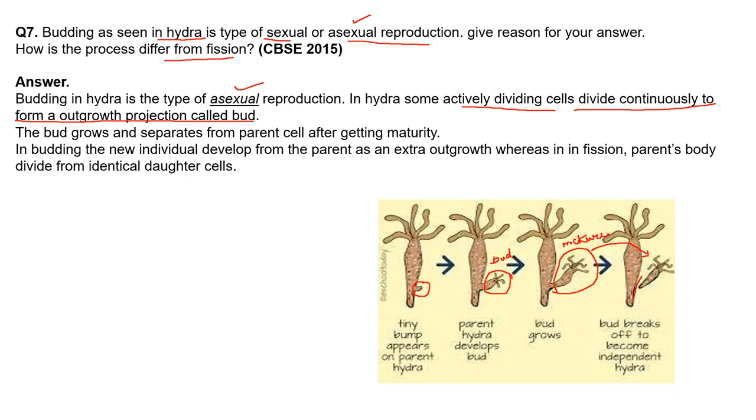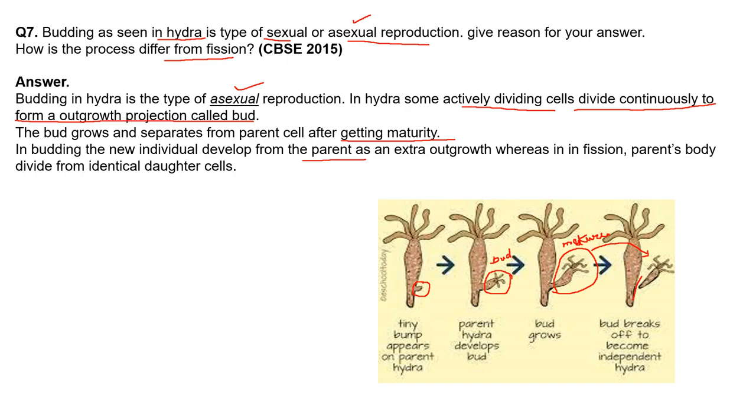This one is a mature bud. A bud grows and separates from the parent after attaining maturity. In budding, the new individual develops from the parent. Now, what is the difference between budding and fission?